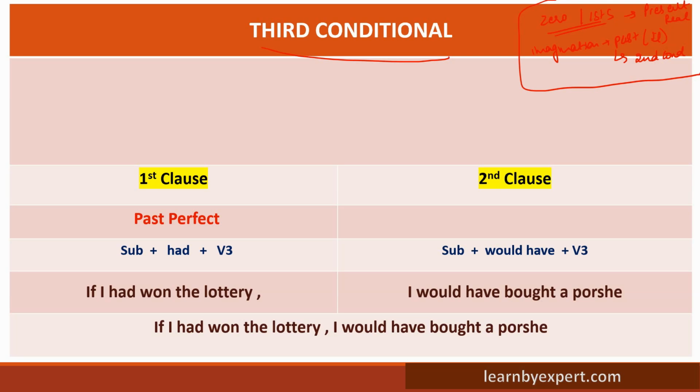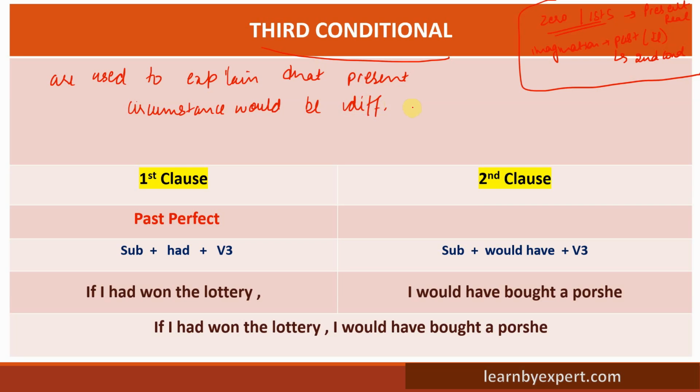This conditional sentence is used to explain that present circumstances would be different if something different had happened in the past.